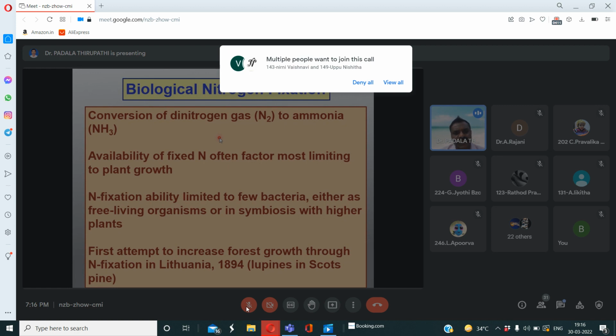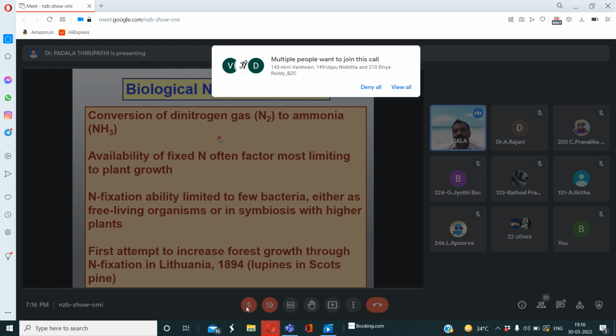Remember, the availability of nitrogen is a limiting factor for all plant growth, because plants cannot directly use dinitrogen. They use other forms of nitrogen like ammonia, nitrates, and the ammonium ion. The ability of fixation lies in living organisms, mainly prokaryotes.